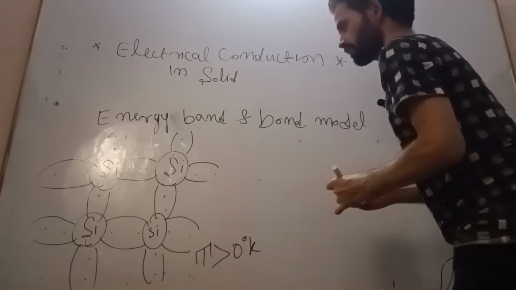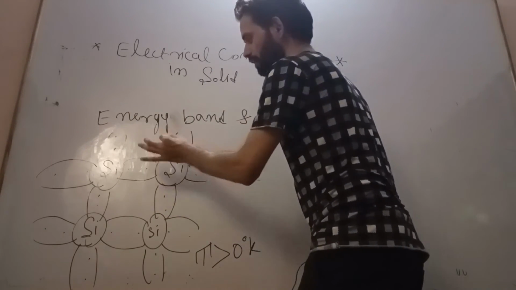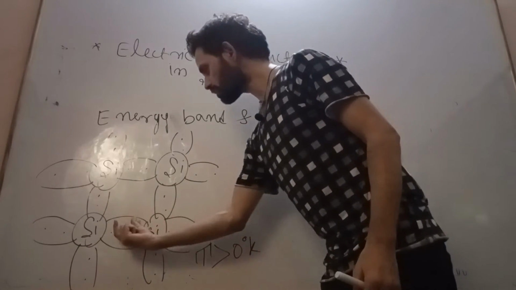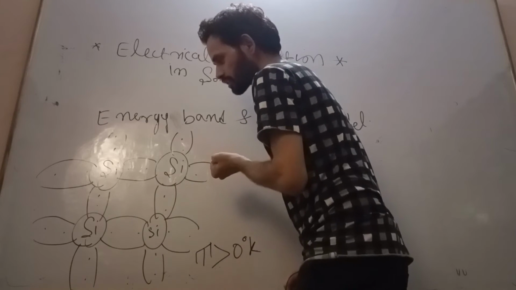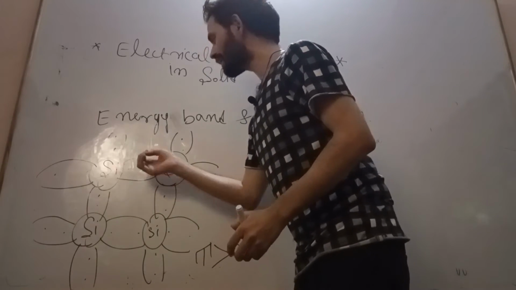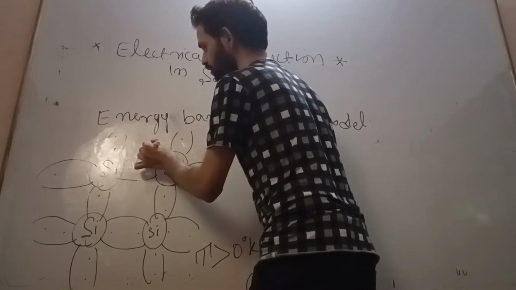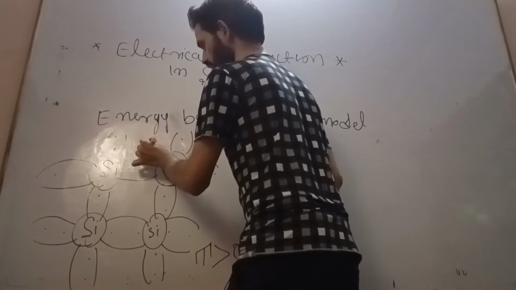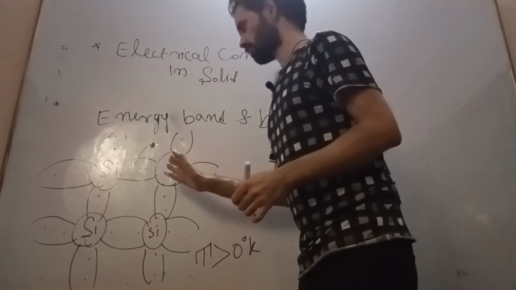When this temperature is greater than 0 degree Kelvin, the electrons which are participating in the covalent bond will gain some thermal energy and will break this covalent bond, come out of the bound state and jump into the conduction band. Here it is interatomic space. So they jump into the conduction band.